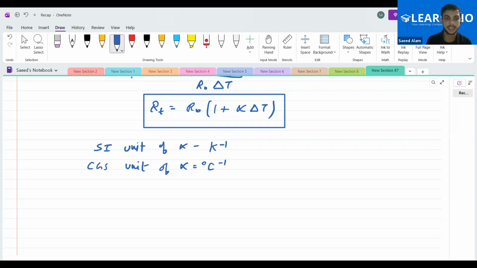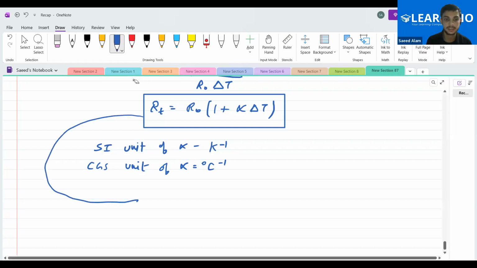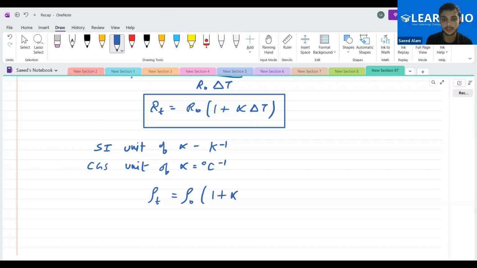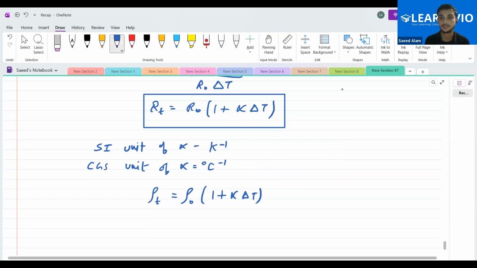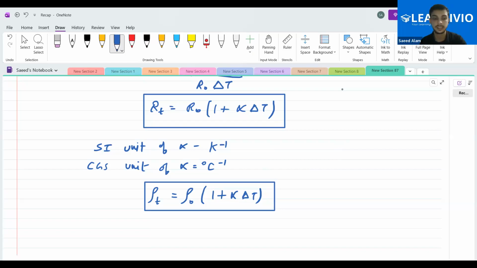One more thing that I can write over here: you can write a similar thing for the resistivity also. Rho t will be equal to rho naught into 1 plus alpha times delta T. Replace the RT by rho into L by A on both sides. You will see that L by A gets cancelled out and you get this relation. Is this clear to you people? Yes, sir. Okay, so this is something that you should know about.